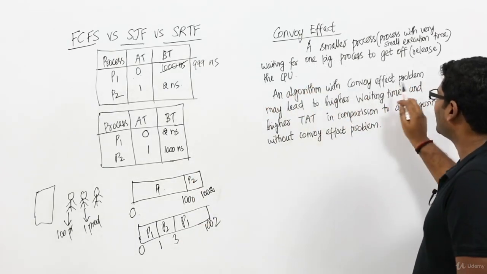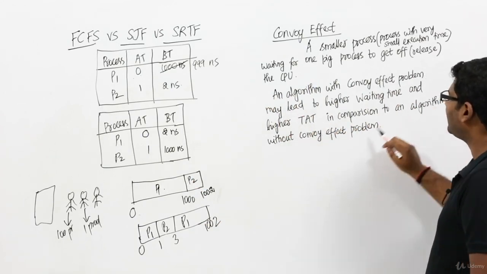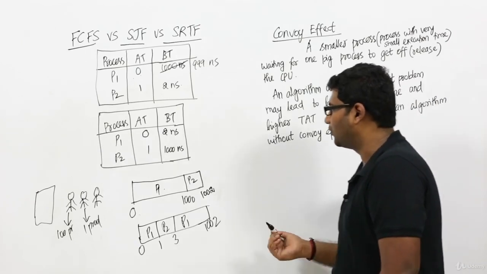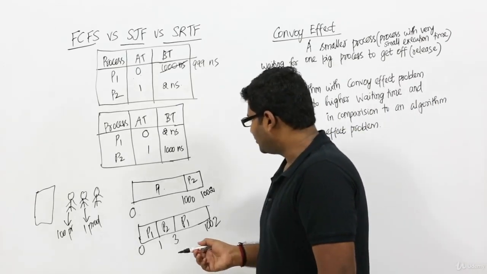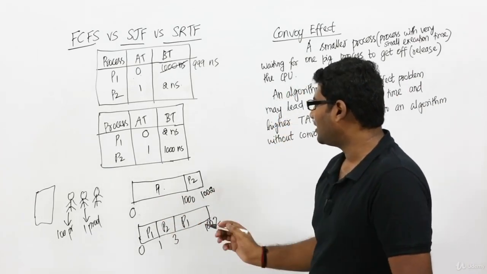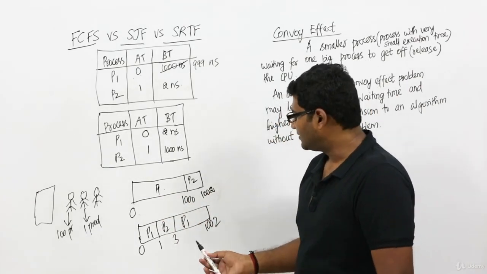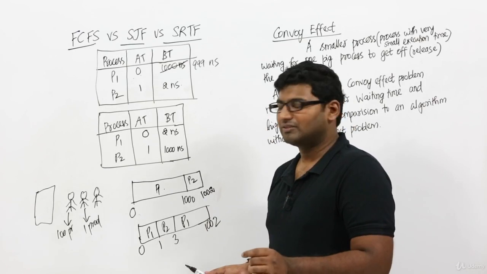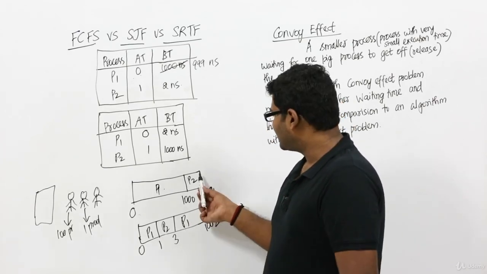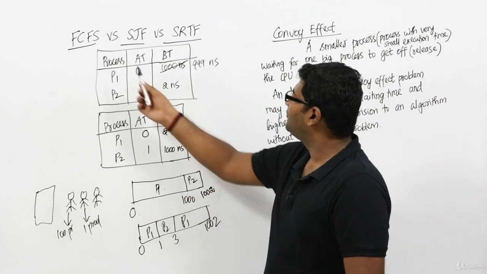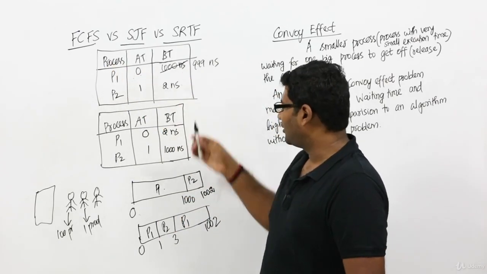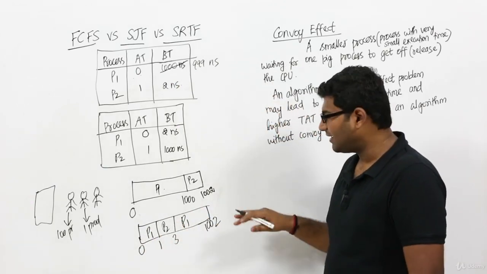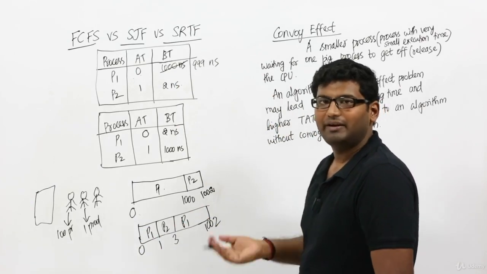An algorithm with convoy effect problem may lead to higher waiting time and higher turnaround time in comparison to an algorithm without convoy effect problem. Why is this true? Let's see. What is the average waiting time here? This is SRTF, an algorithm which will not suffer from convoy effect problem. This other one is actually using FCFS. Either you use FCFS or SJF for this table, you will get the same Gantt chart. Now, this will have lesser waiting time and turnaround time, whereas this will have higher waiting time and turnaround time.